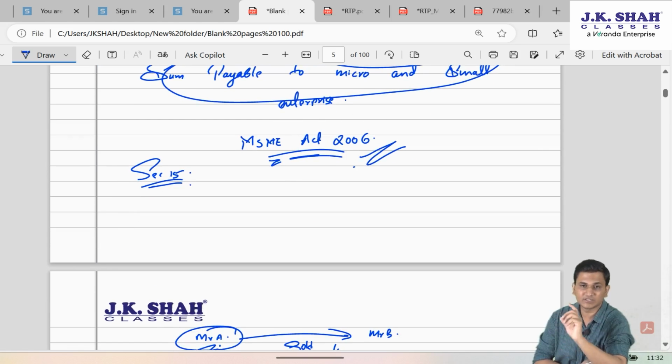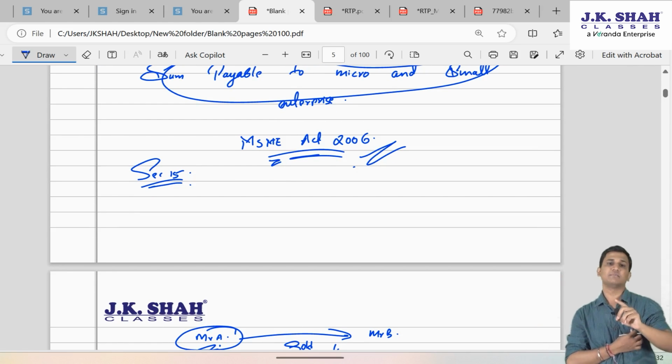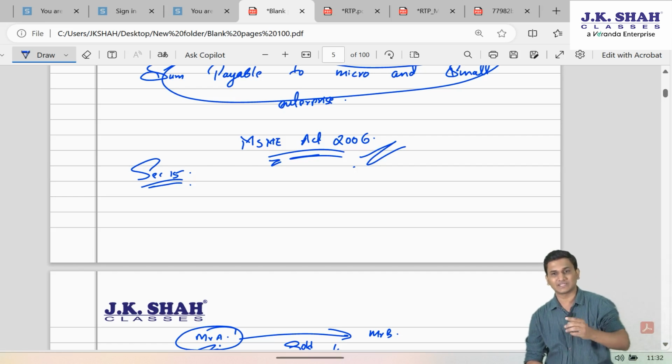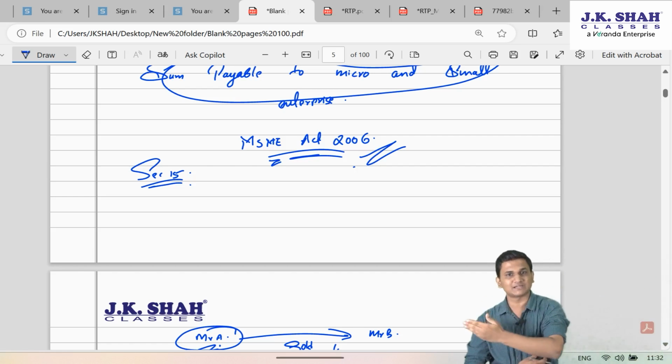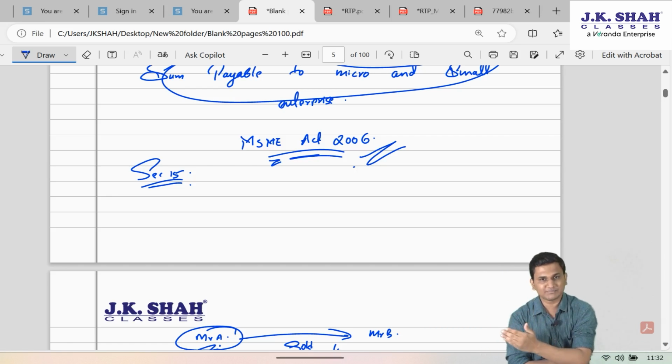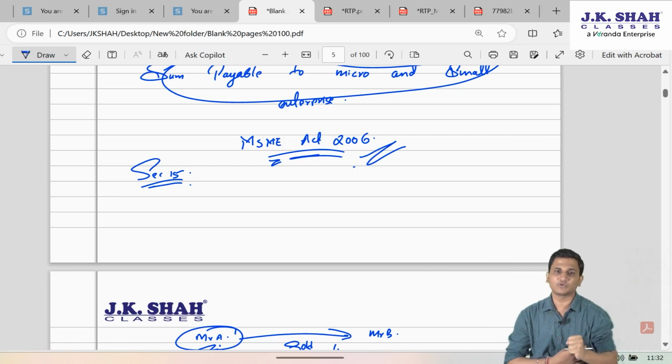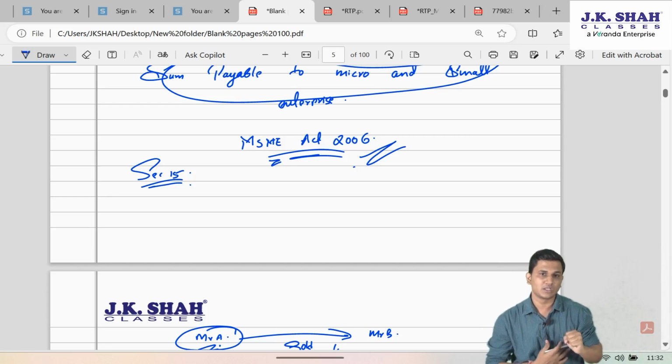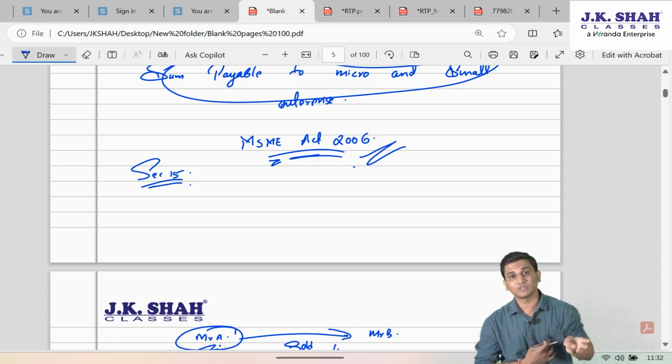So the wordings in clause H are make the payment as per due date of MSME Act, that is in that 45 days or 15 days as applicable. If you make the payment within 45 days or 15 days as applicable, only then the deduction will be allowed to you in the year of accrual. Otherwise, the deduction will get allowed in the year of payment.